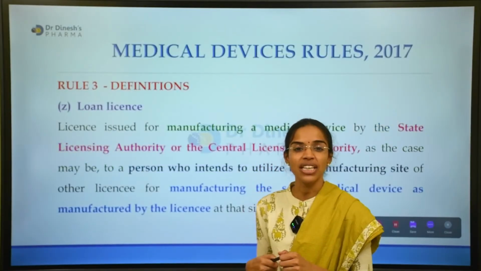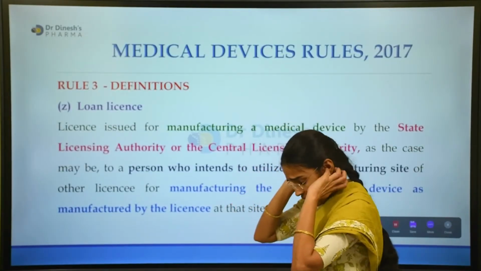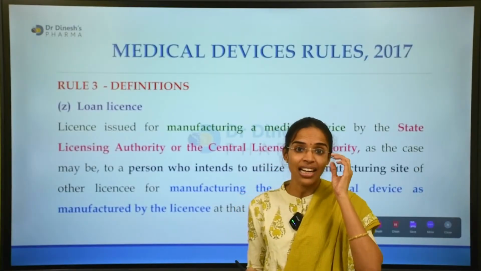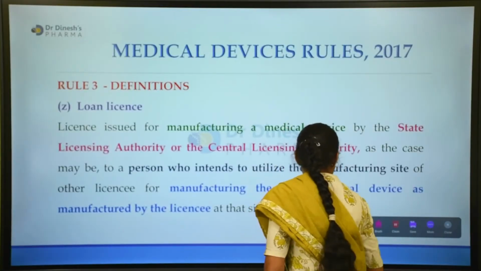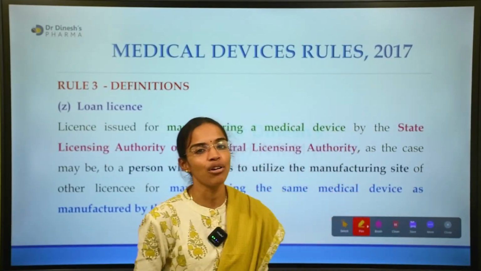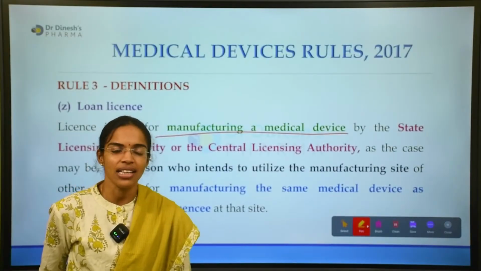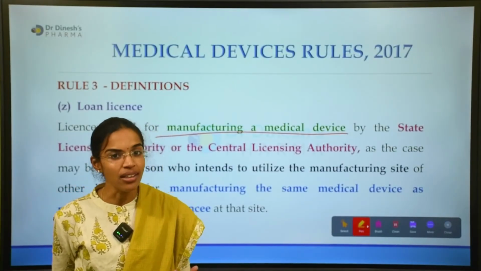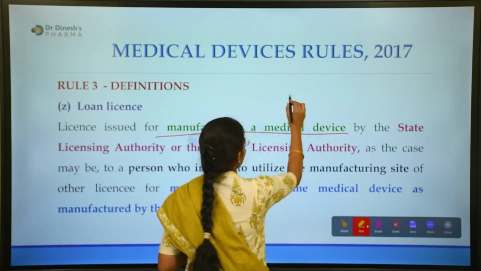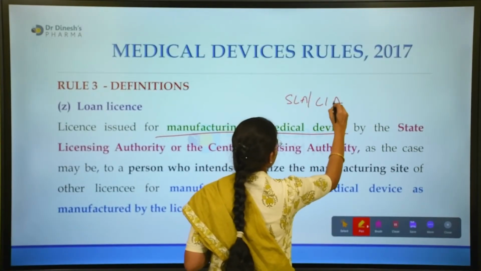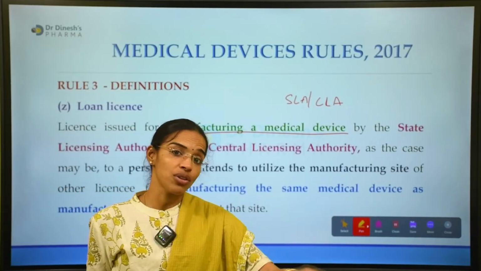Coming to 3Z. 3Z is the loan license. Very important once again, as the license is important and equally the loan license is also important. What is a loan license? Loan license is also a kind of license which is issued for manufacturing a medical device. It is issued or granted for the manufacture of a medical device by the SLA or CLA again. It may be by SLA or by CLA according to the form in which it is prescribed.